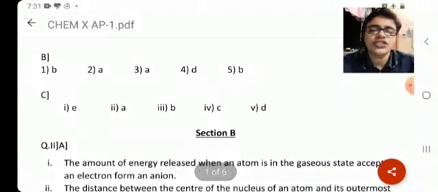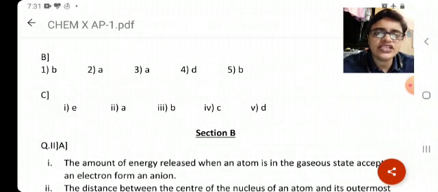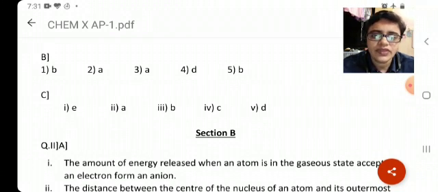Now we'll move to question 1C. Match the following. In case of match the following, you have to write column A and column B both. But in column B, you will have to write the correct option with the answer. You cannot write the alternate option. I mean, instead of writing A, B, C, D, E, you will have to write the correct options. Like for example, an element belonging to period 4.